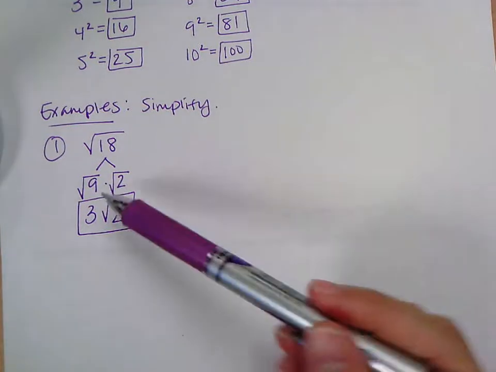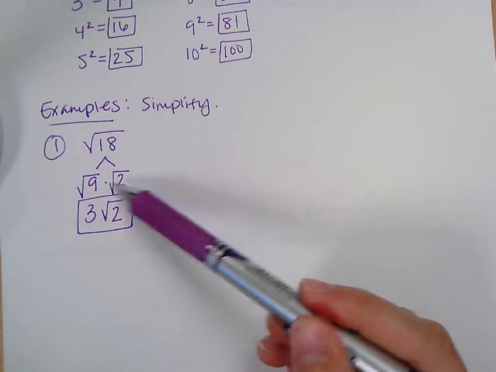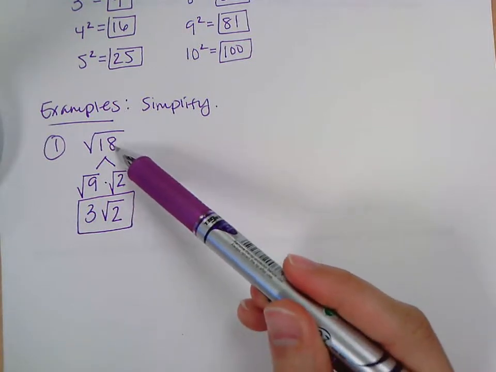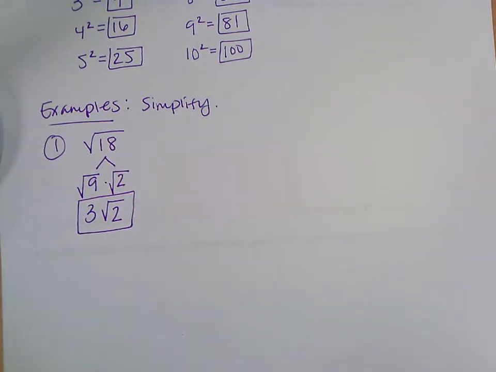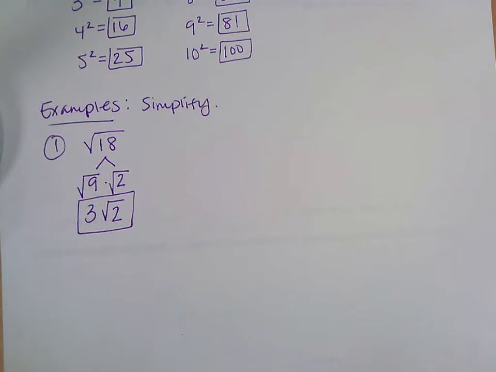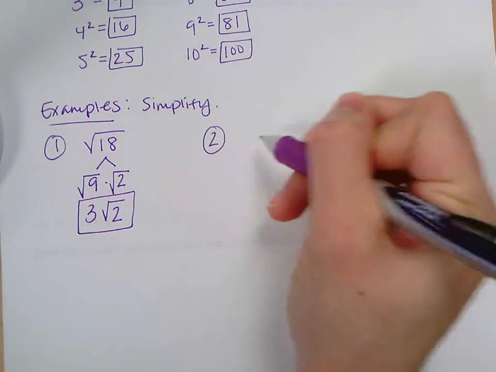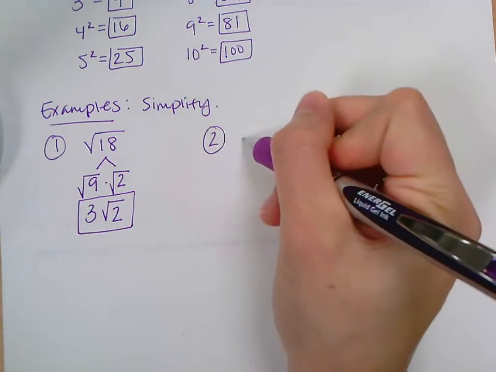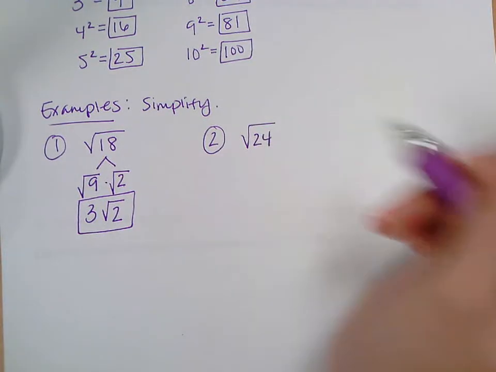Okay, but you're splitting it. The numbers that multiply together, one of them has to be a perfect square. So if you can't find a perfect square that goes into it, then it's already simplified. Like 2 is already simplified here. Okay, so let's look at another one. So let's say we had the square root of 24.